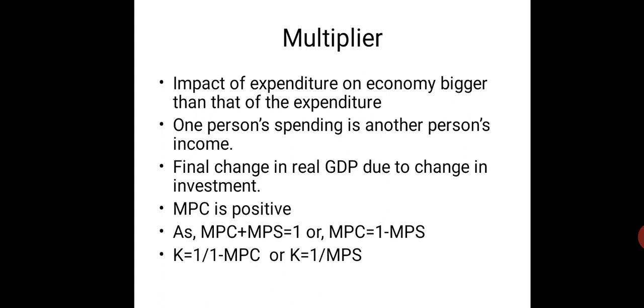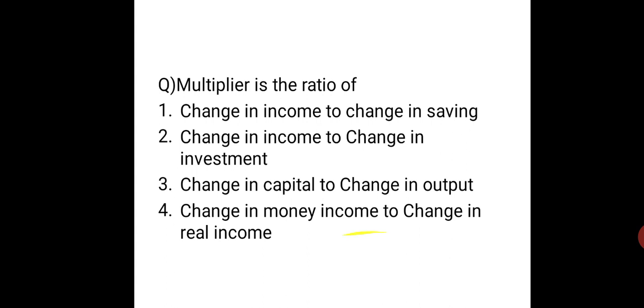how much it will change GDP or income is being shown through multiplier, where they consider MPC is positive. MPC plus MPS is considered to be 1. So MPC is equal to 1 minus MPS, which comes to the formula K, multiplier, equal to 1 by 1 minus MPC, or K equal to 1 by MPS. So the answer is 2.